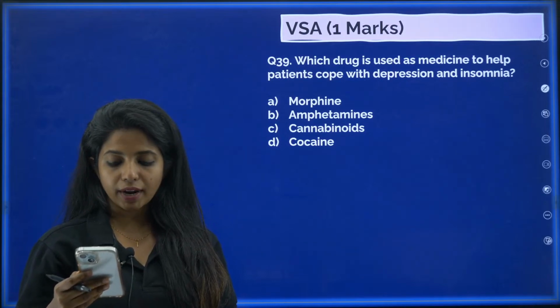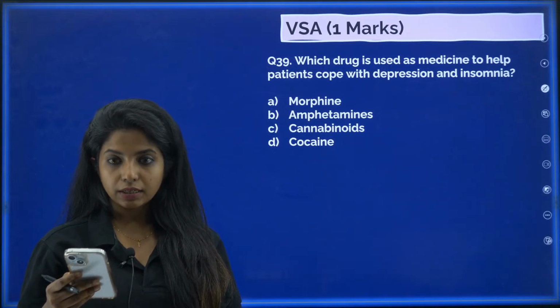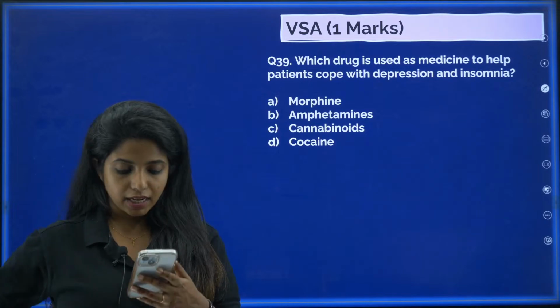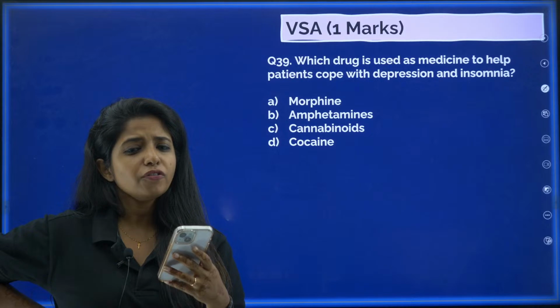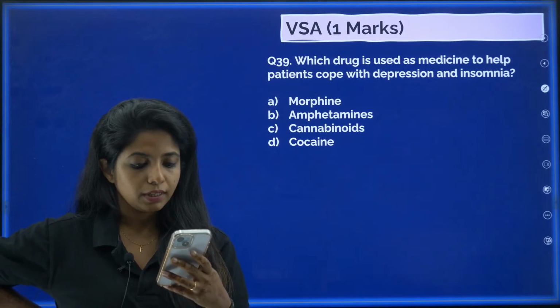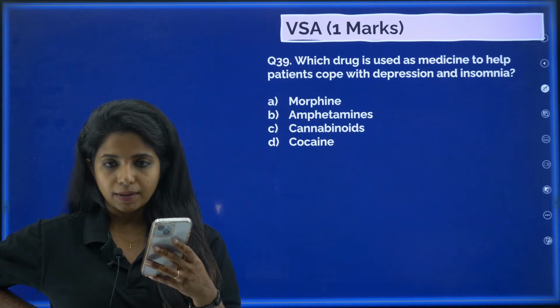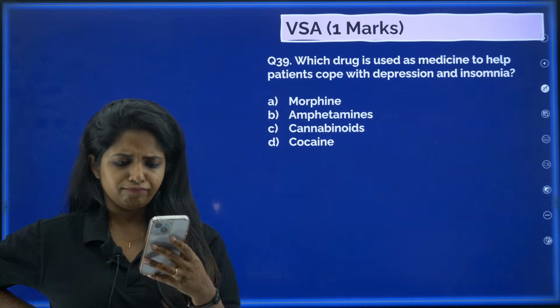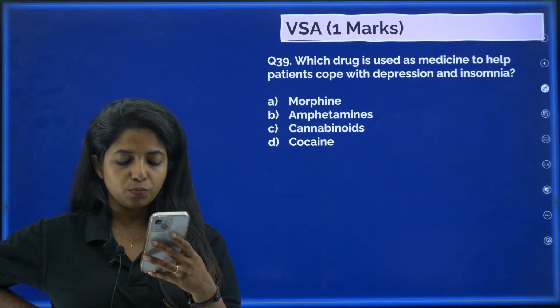My dear children, can you try it out? Which drug is used to treat depression and insomnia? Pradeep says it's B. Sukanya says morphine. Morphine is for painkiller. Shagufta says it's A. Jashu says it's B. Anisha says it's B.